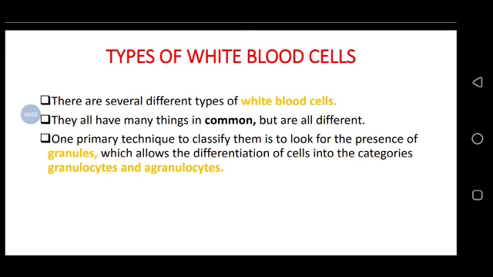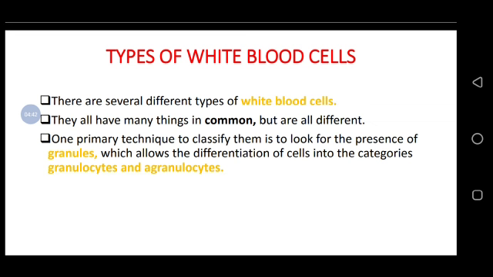Also we have these types of white blood cells. There are several different types of white blood cells. They all have many things in common, but are all different. One primary technique to classify them is to look for the presence of granules. These granules allow the differentiation of cells into the categories granulocytes and agranulocytes. These granules are found inside the white blood cell, and they allow the categorization of the white blood cells.